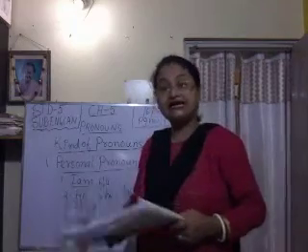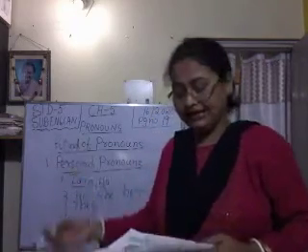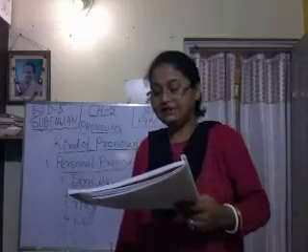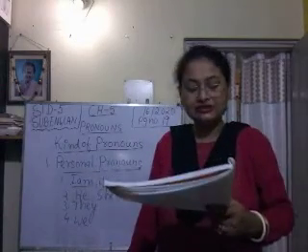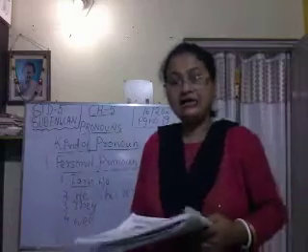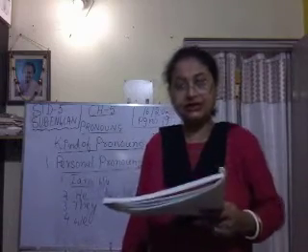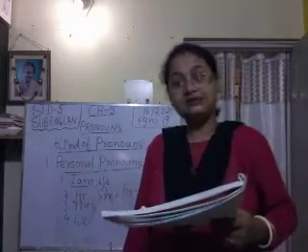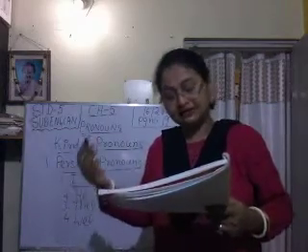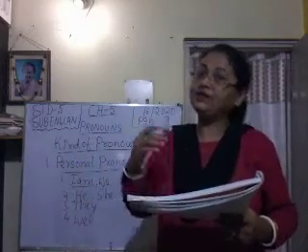What is the sentence? They are in the cricket team. So all these are called personal pronouns, and they are used for first person, second person, and third person. I, you, he, she, we, they. All these are used for first person, second person, and third persons, both singular in number and plural in number.